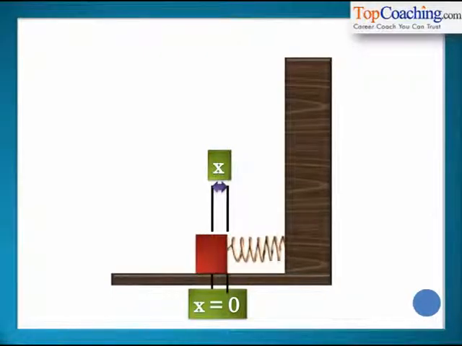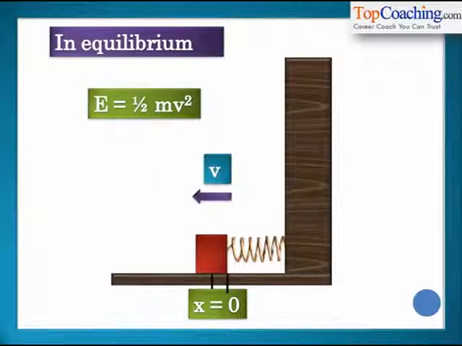It again crosses its original mean position, the position x equal to 0. Again, when it crosses its mean position, its velocity becomes v, because the potential energy of the spring again gets converted into the kinetic energy of the block. Again, the block has a velocity v, even though the net force on it is 0. So even though the block is in equilibrium and no force is acting on it at this instant as the spring is uncompressed, the block still tends to move to the left.